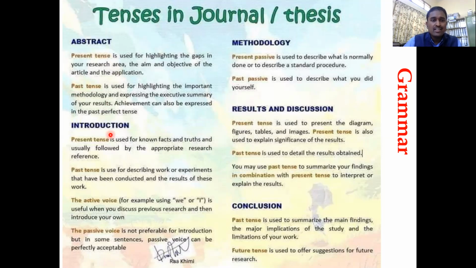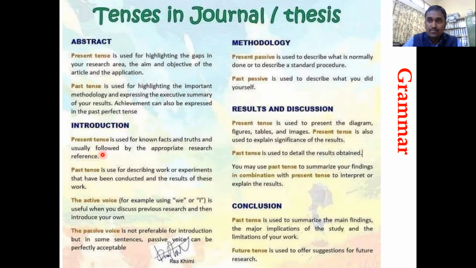Similarly, when you come to the introduction, you can see there are a lot of tenses, but most of the time these are all active, these are all present. That means you are describing the current trend. You should not write that it has been done, or this was a disease. Present tense is used for known facts and truth.